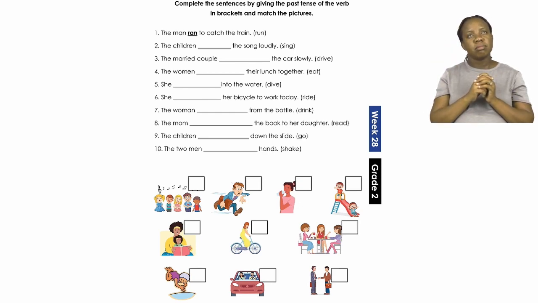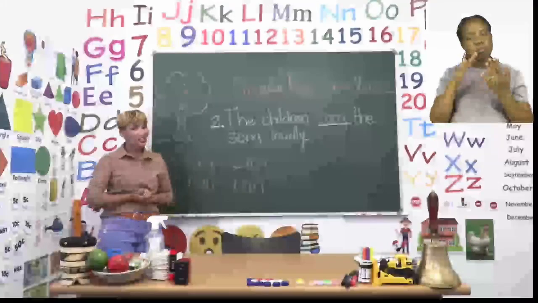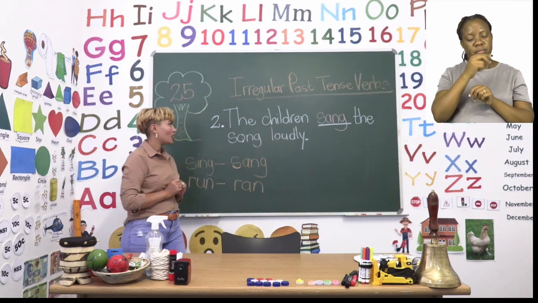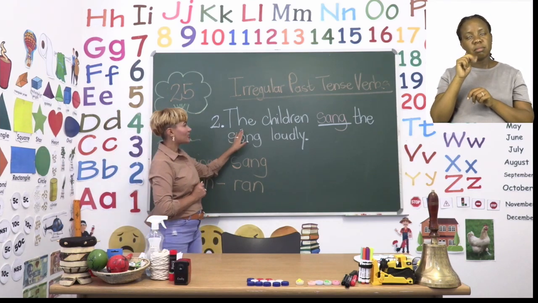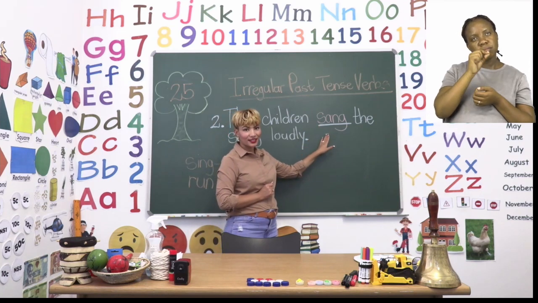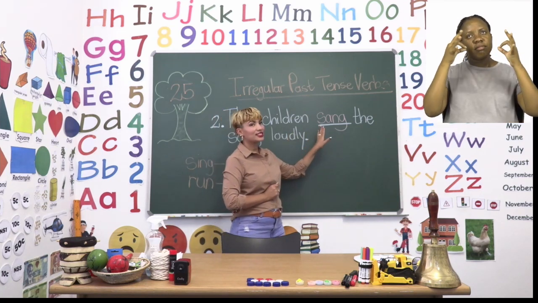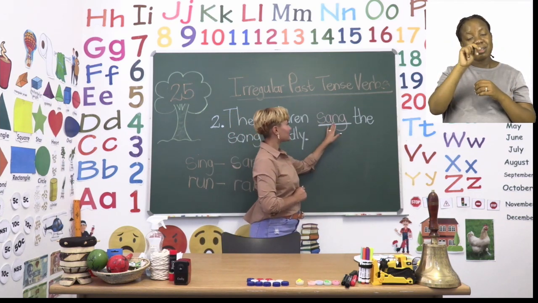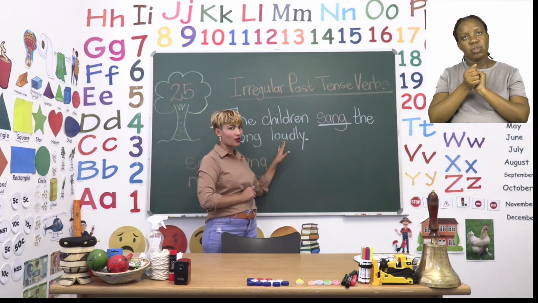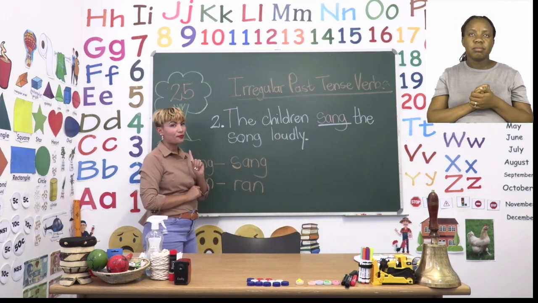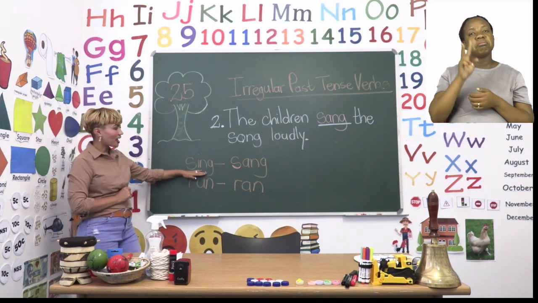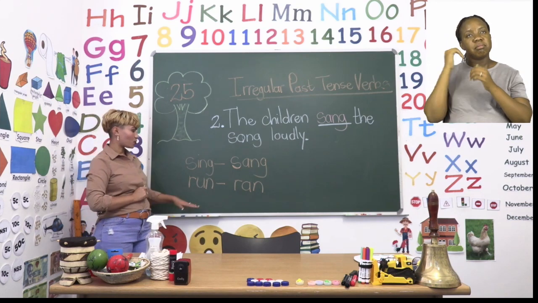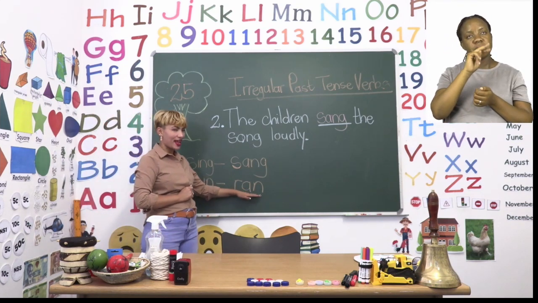So let's quickly see how we are going to change the word sing to its past tense. Now on the board I wrote the sentence, the children sang. So in this case, sing changes to sang. The children sang the song loudly. So that means that the past tense of sing is sang, just as the past tense for run was ran.